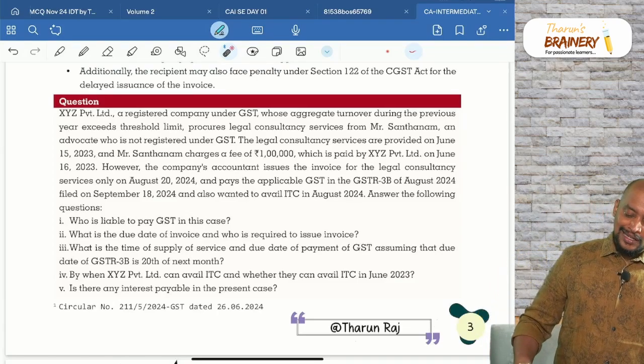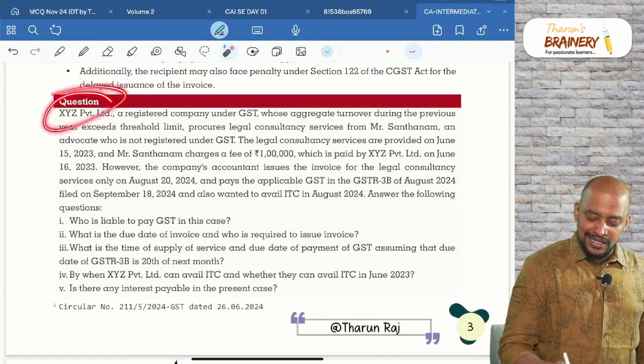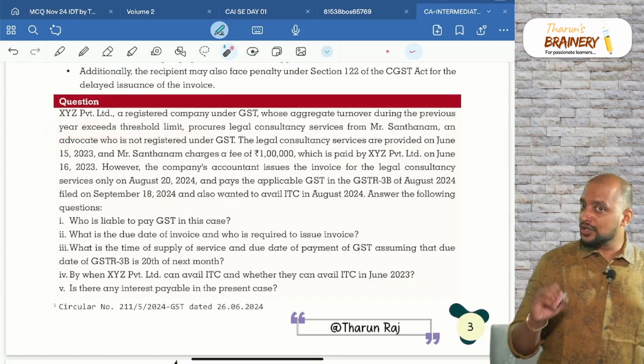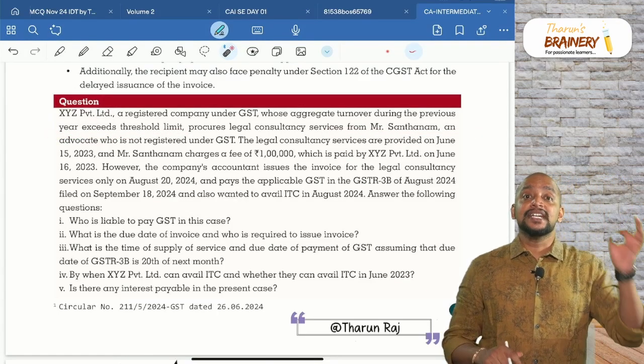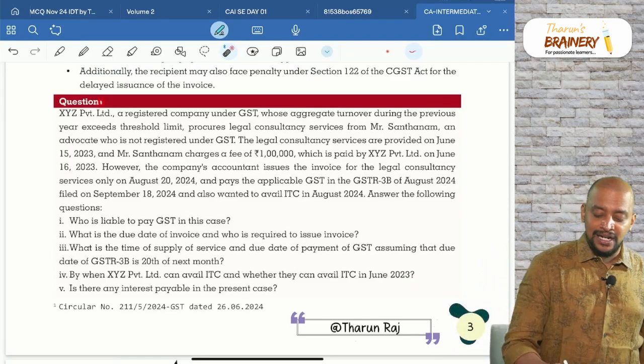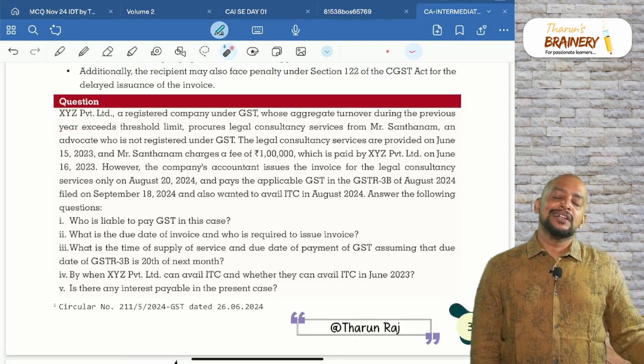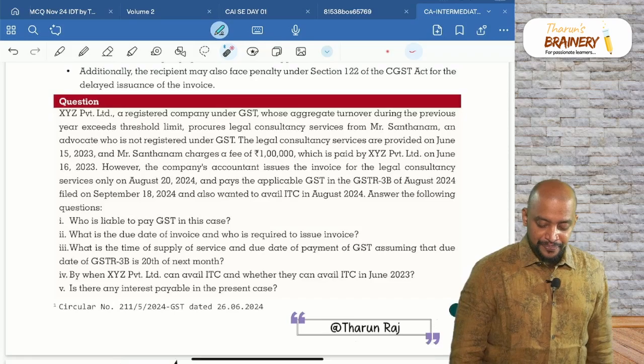So, here the business entity is XYZ Private Limited, their turnover during the previous year exceeded the threshold limit, they received services from Mr. Santhanam, an individual advocate, it will be taxable and covered under RCM, where XYZ Private Limited is required to pay GST under RCM.